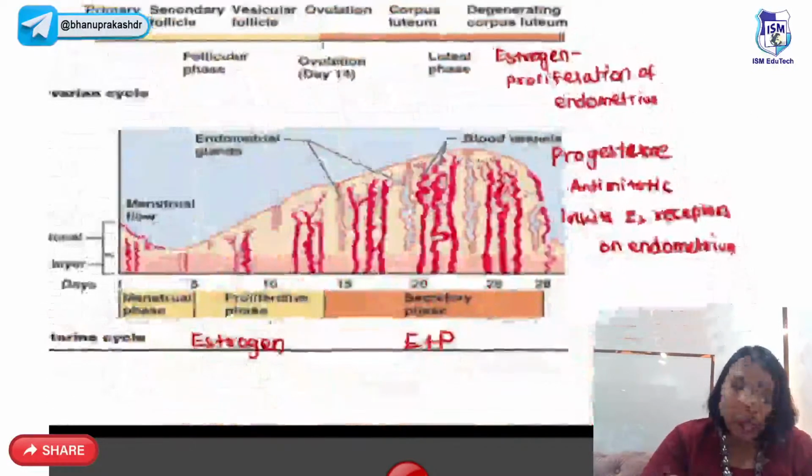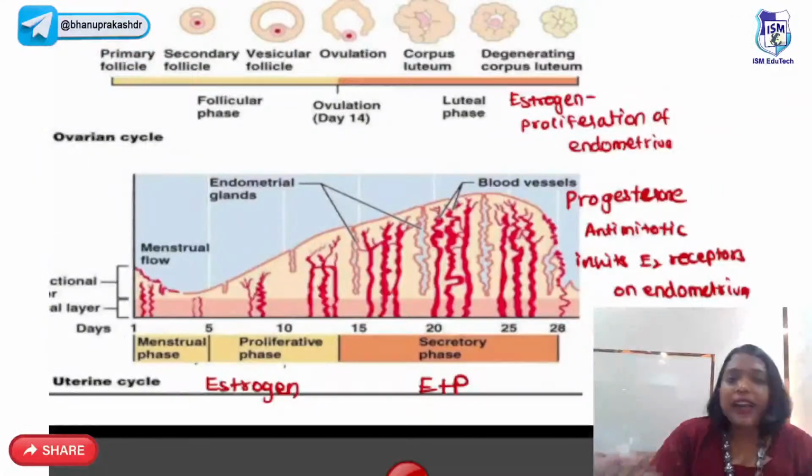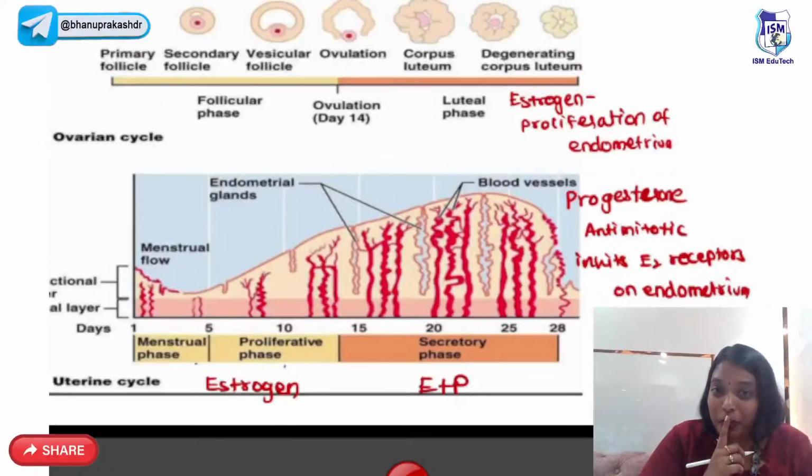Now, uterine cycle, I want you to keep it very simple. So, we have the proliferative phase, we have the secretory phase, we have the menstruation. Withdrawal of estrogen and progesterone will lead to menstruation. Estrogen leads to proliferation of the endometrium.